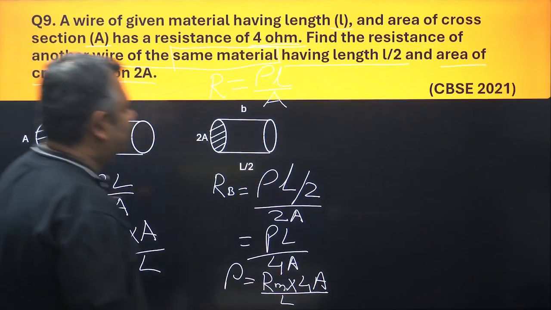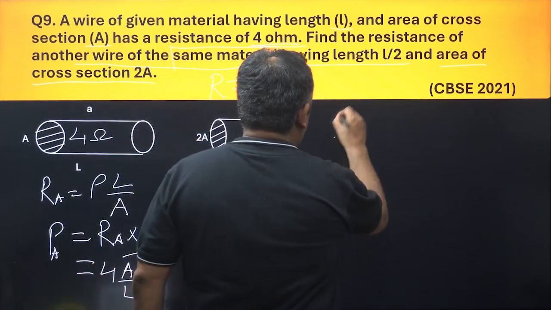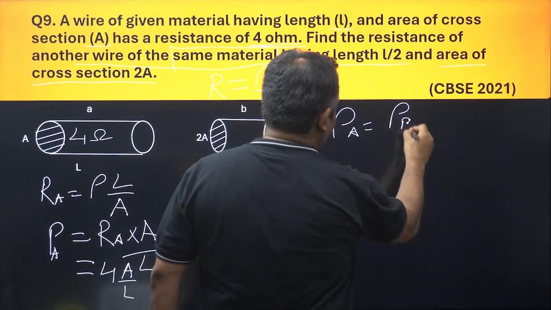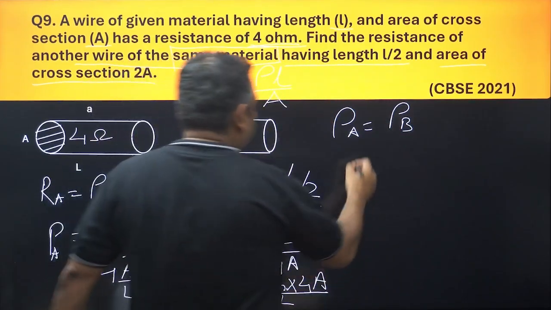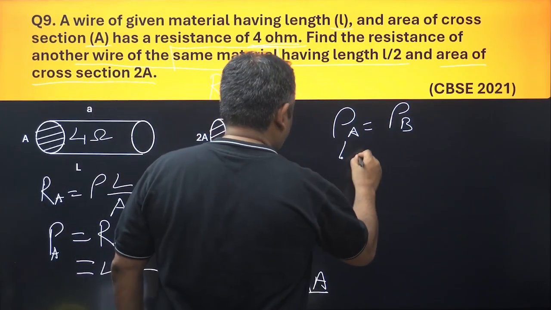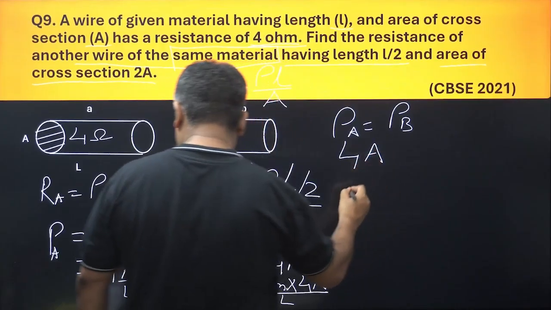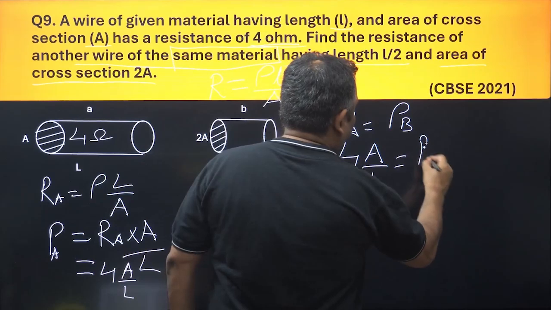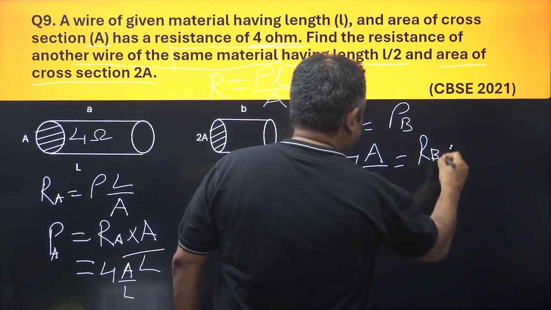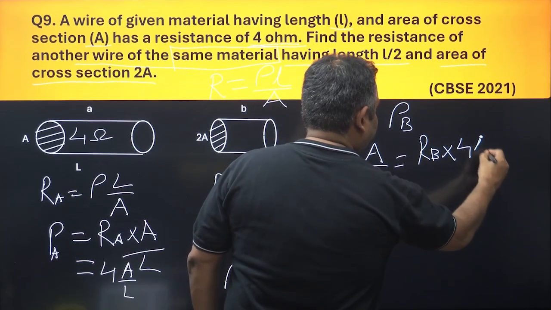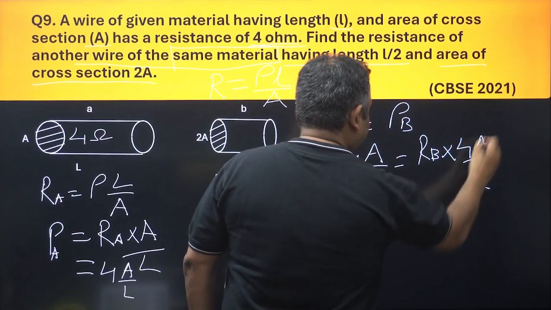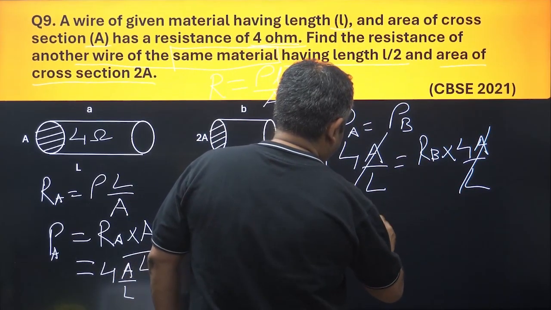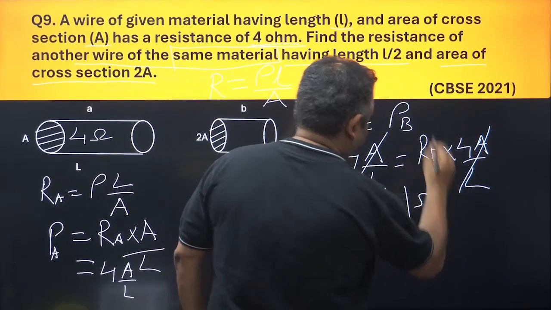Now, since the materials are the same, rho of A will be equal to rho of B. We put it here. Rho of A is 4A by L. Rho of B is RB into 4A by L. This and this will get cancelled, it will remain 1. So RB is equal to 1 ohm.